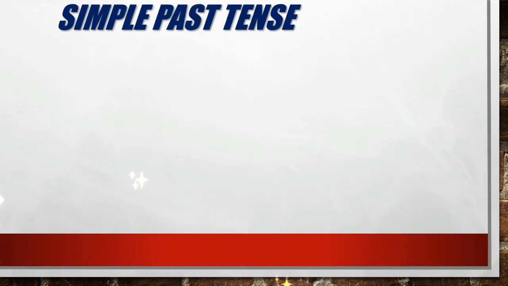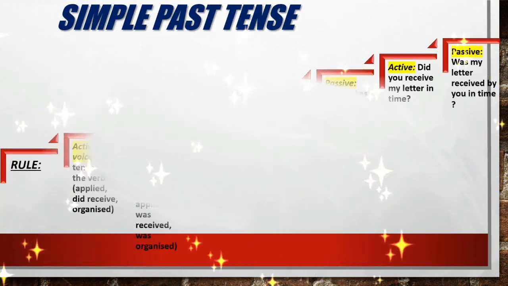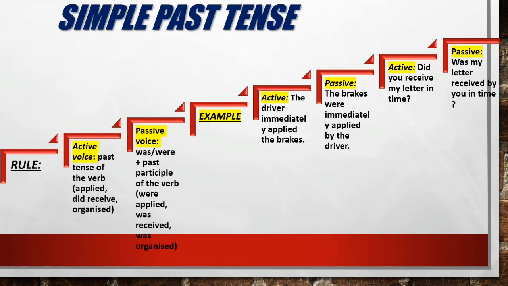Now let's come to the next, simple past tense. The rule for simple past tense is that the active voice will be given to you as the past tense of the verb, that is V2. So this will become the identification for you. Clear? If the second form of the verb is used in active voice, then the sentence is given to you in simple past tense. While changing it into passive voice, you will use was or were plus the past participle form of the verb, that is the third form of the verb.